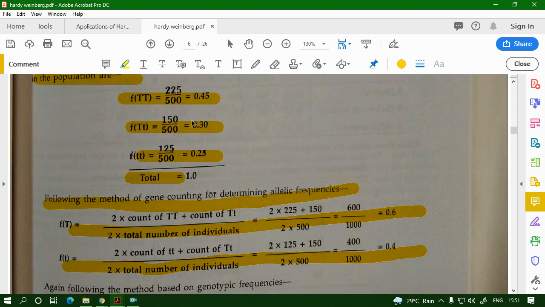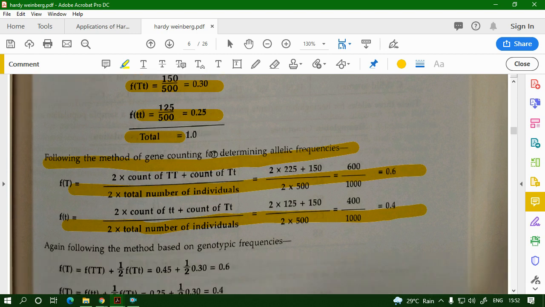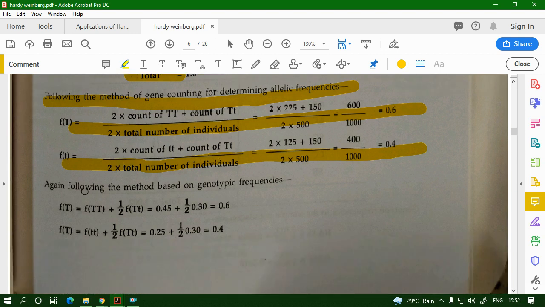Suppose in your exam you are given the genotypic frequency of TT as 0.45, of Tt as 0.30, and of tt as 0.25. Calculate the allelic frequency of capital T and small t. This is the question given to you. So you can use the second formula, on the basis of genotypic frequency, and calculate this sum also.